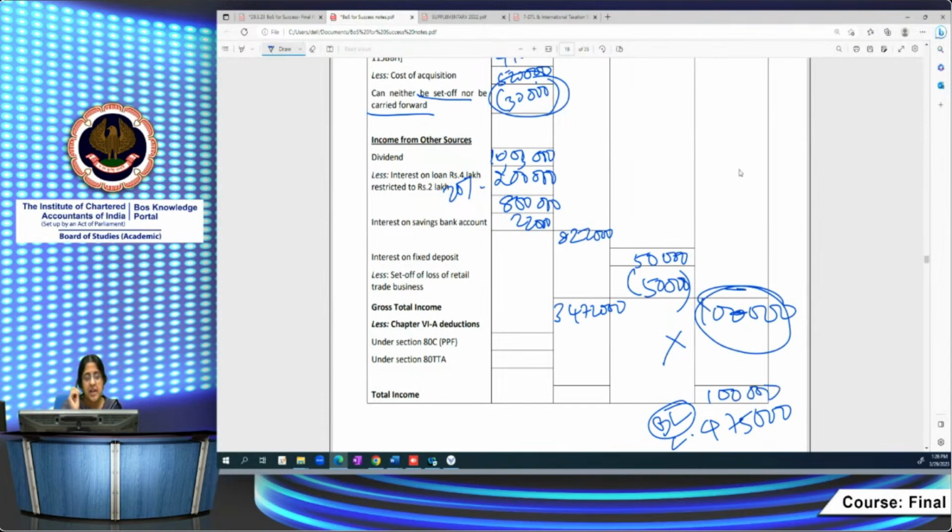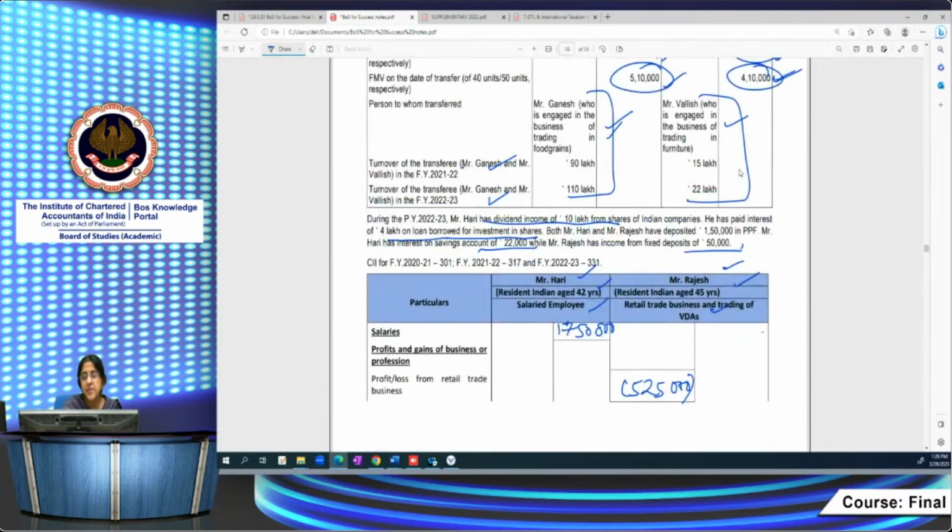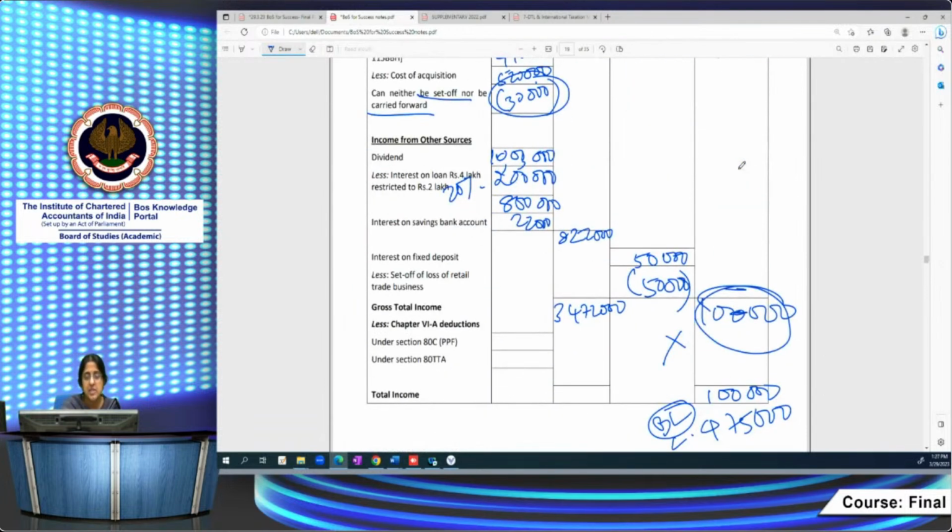In case of Hari, under 80C, both of them have deposited 1,50,000 in PPF. But Rajesh will not be eligible because his gross total income of 1 lakh represents entirely his income from VDA. So Rajesh will not be eligible. Hari can, however, claim 1,50,000 because he has income from salary and income from other sources against which he can claim.